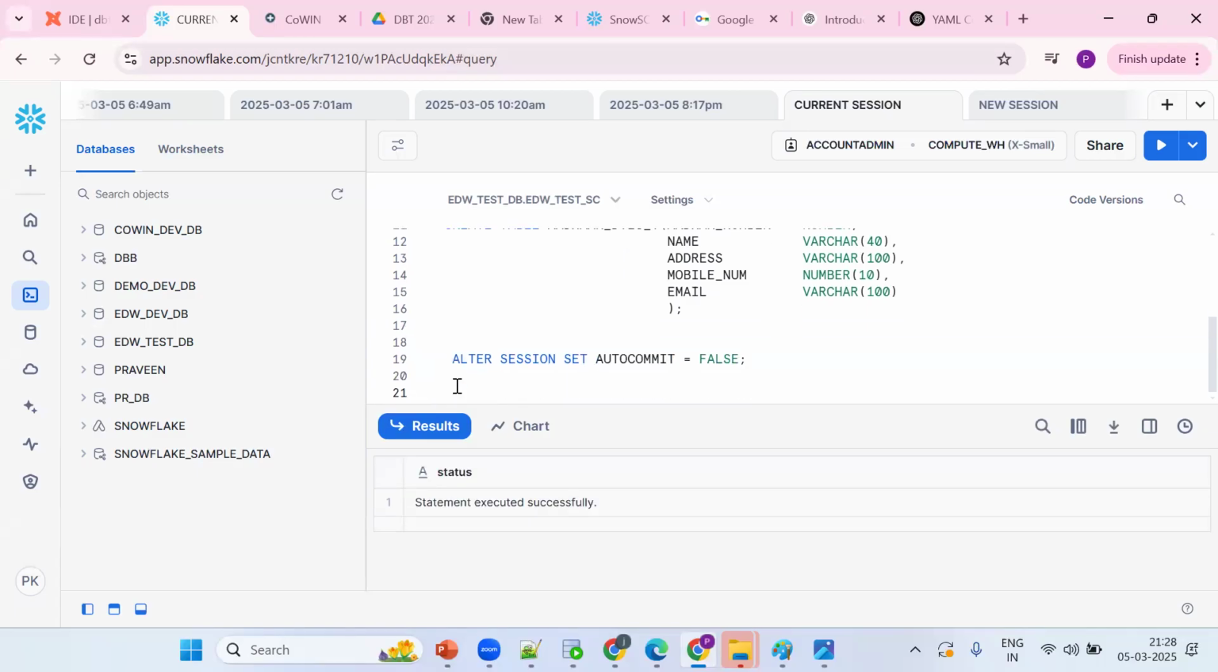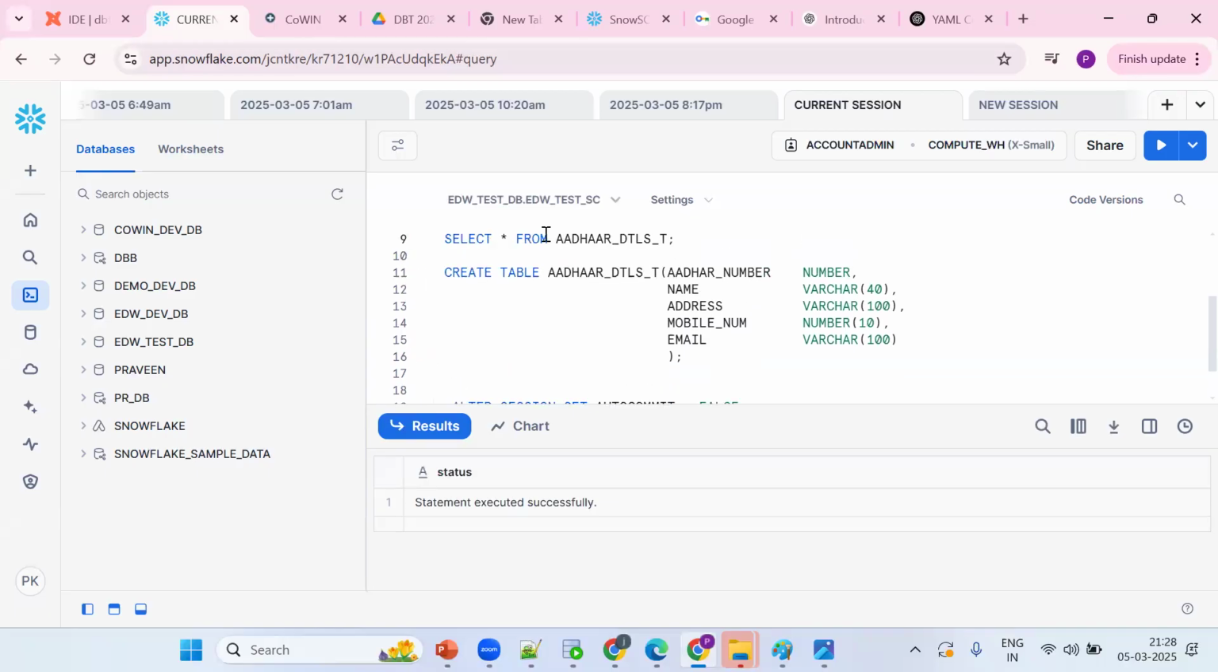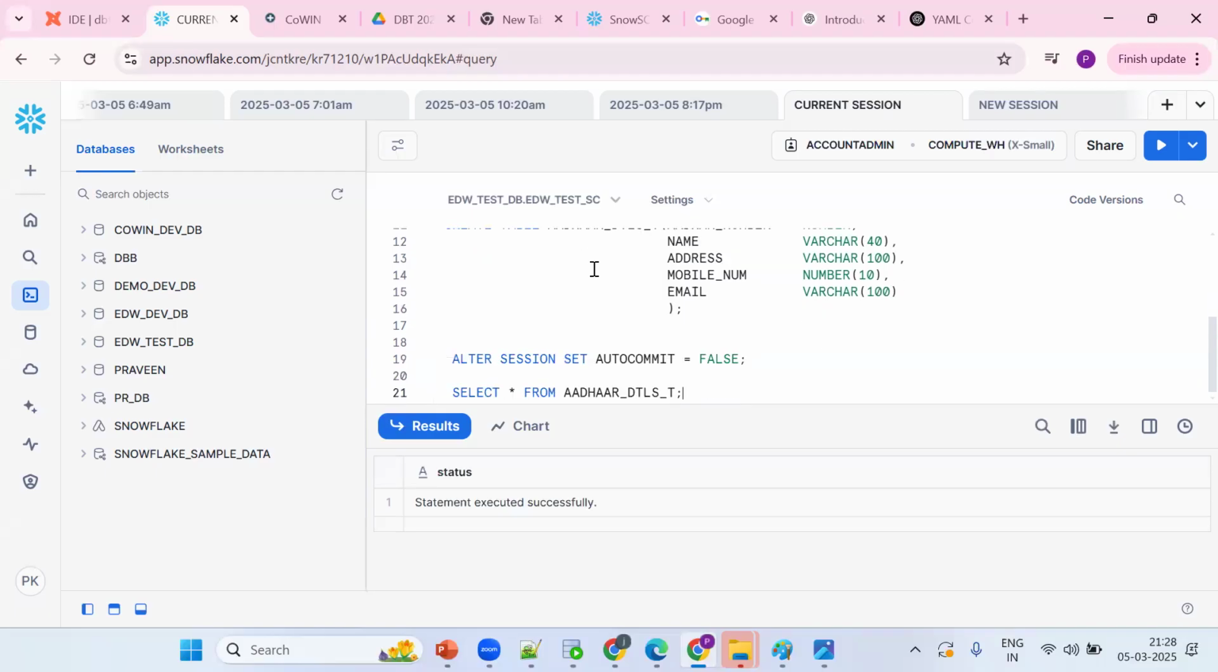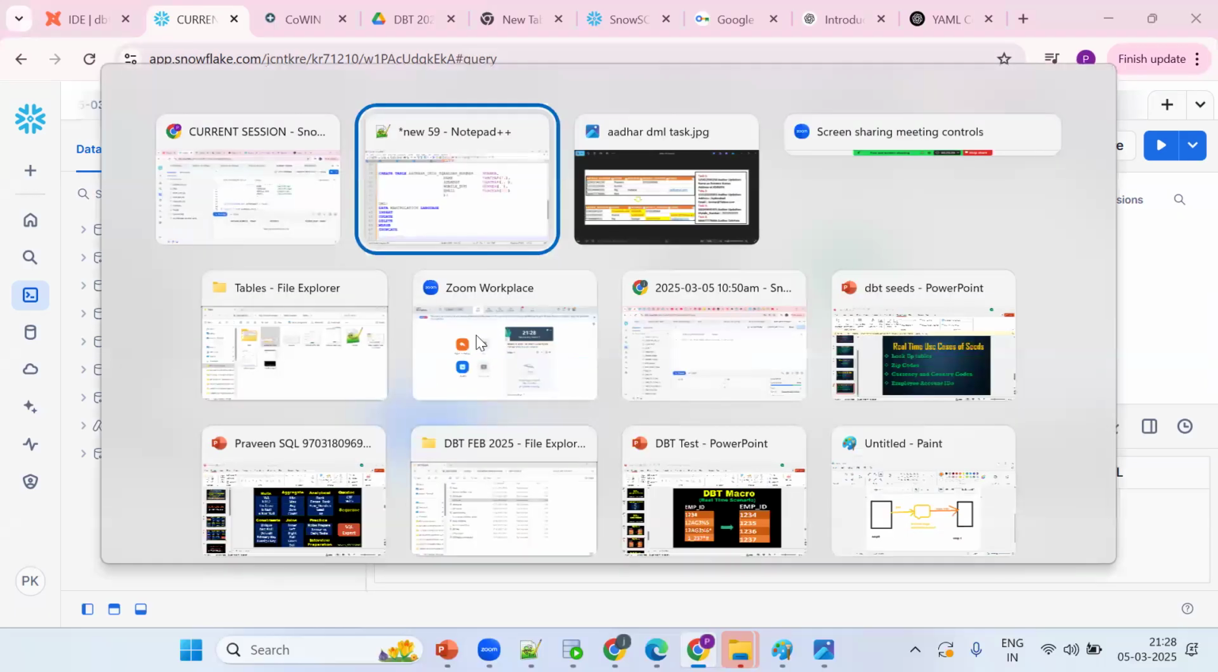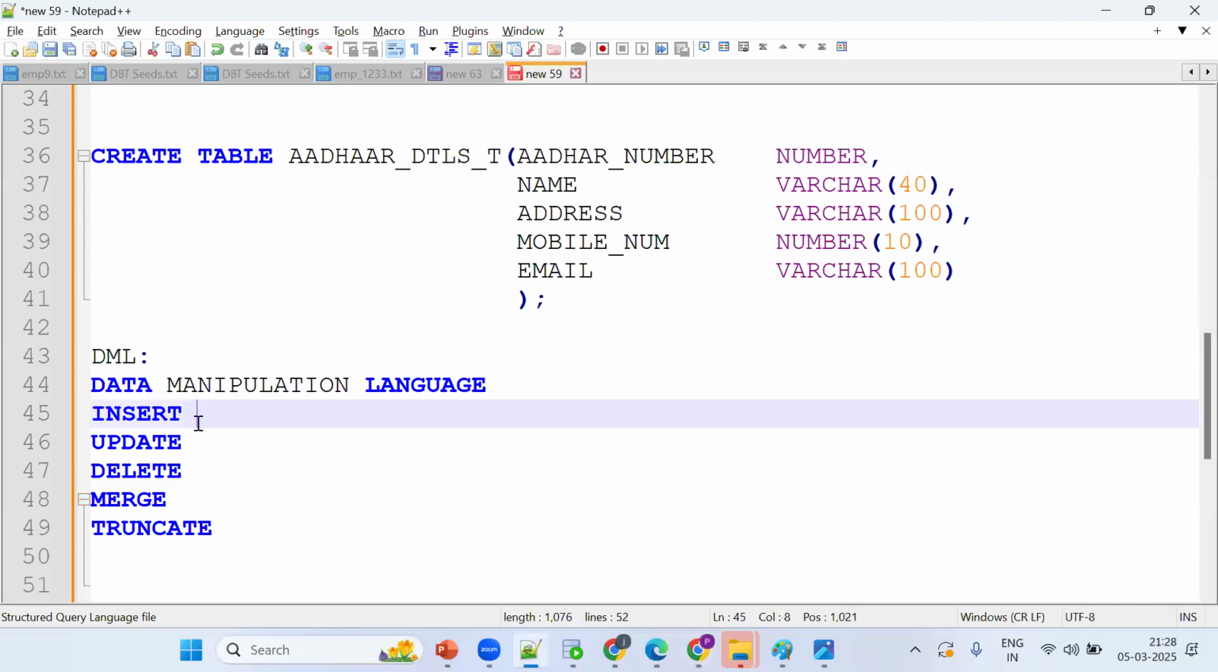Now what is the data? How many records are there in my table? No records. As of now, no records are there. Okay, now I want to populate the data by using what? By using DML command. Tell me, what is the insert statement? What is the insert statement?